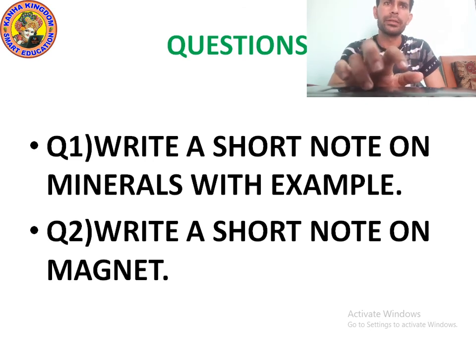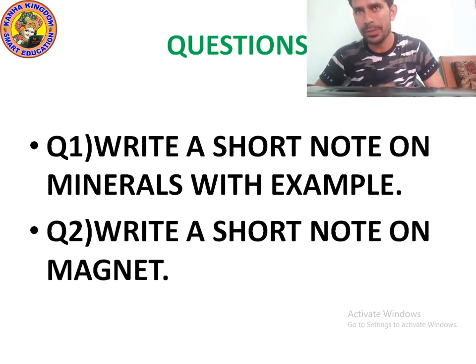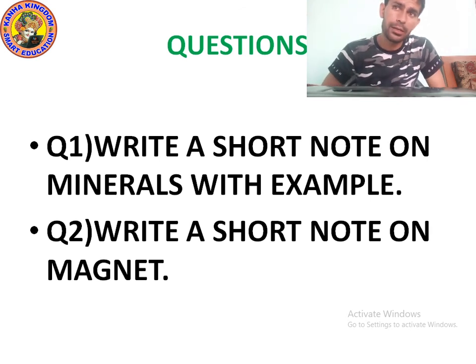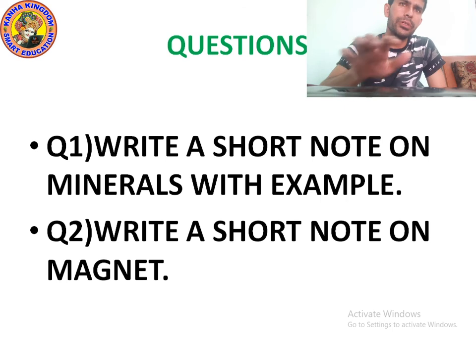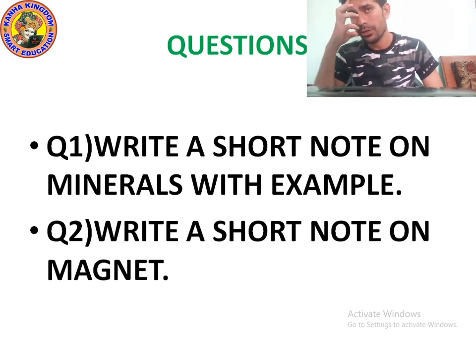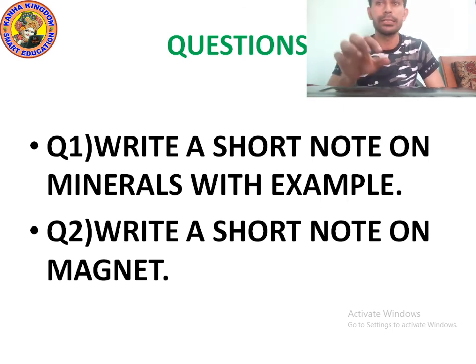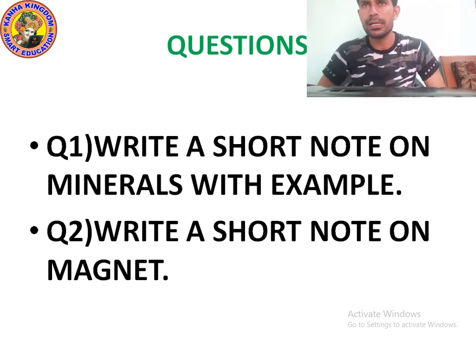Question number 1. Write a short note on mineral with example. We know that all rocks are made up of a substance called minerals. There are different types of minerals: quartz, iron, calcite, hematite, diamond. Minerals are also found in fruits and vegetables. Minerals are actually chemical elements which are found in our fruits and vegetables.